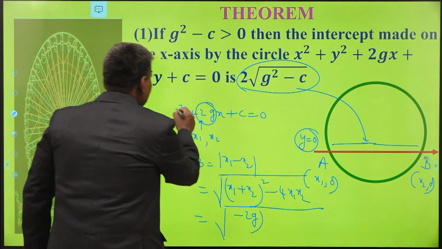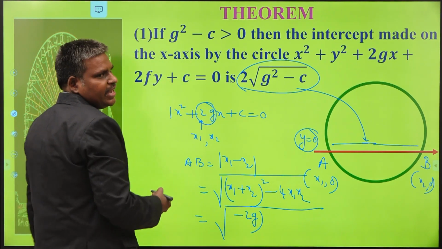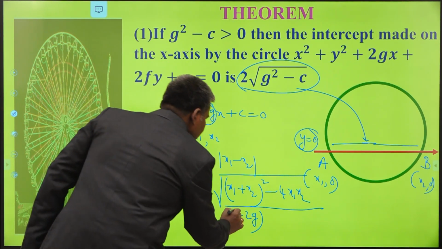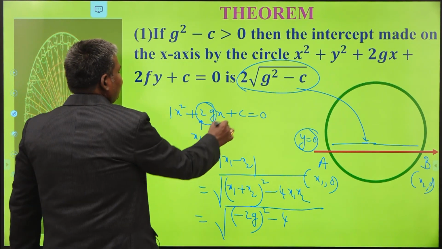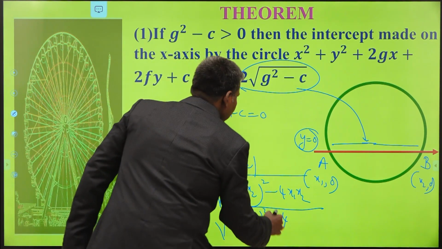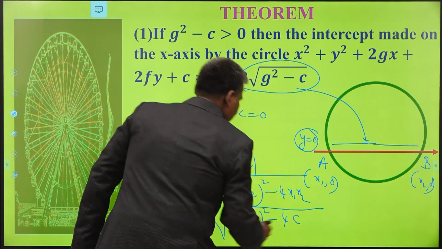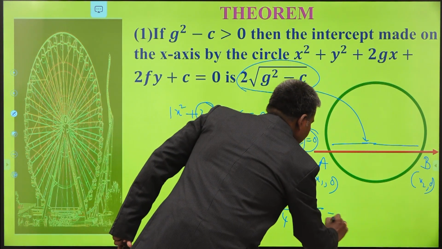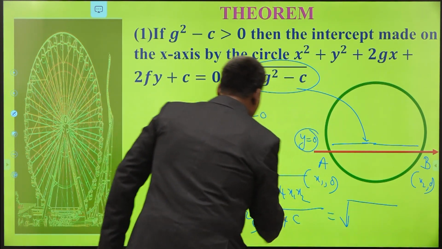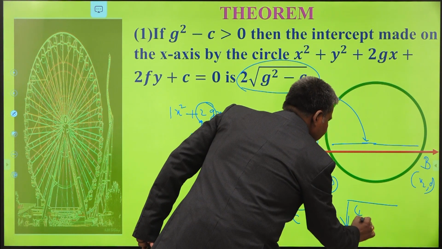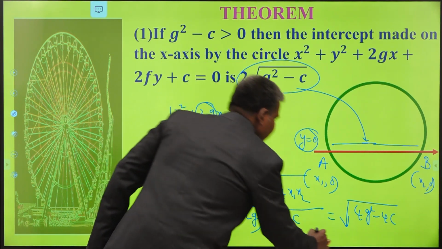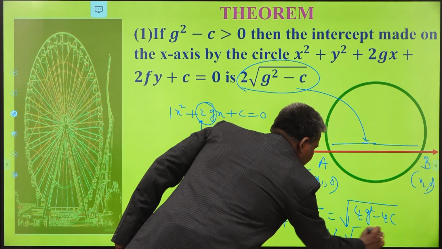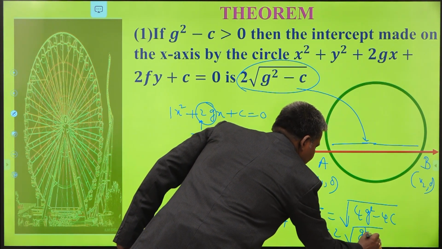Minus 2g by 1, minus b by a. You know the formula. Minus 2g by 1 means minus 2g whole square minus 4 times the product of the roots, c by 1, that is c. So this is nothing but square root of 4g square minus 4c. What do you mean? It is nothing but 2 into root of g square minus c.